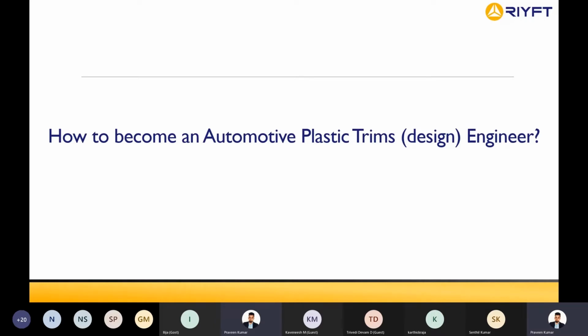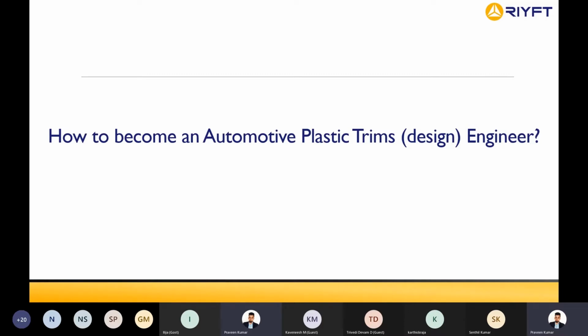So I think a lot of people are here to understand how to become an automotive plastic trims engineer, right? To get important knowledge about the domain. Good. Okay, so how many of you want to become a plastic trims design engineer, and why? Why do you want to understand plastic trims? Why not other domains? Is there any particular reason? Okay, Karthik says, in future we mechanical engineers mostly concentrate in the design field, so I want to join. Okay, Karthik, good. So let me explain, let me go into the topic again.